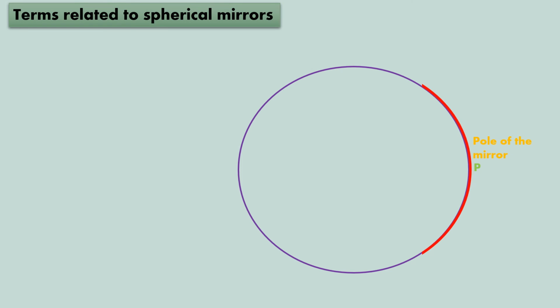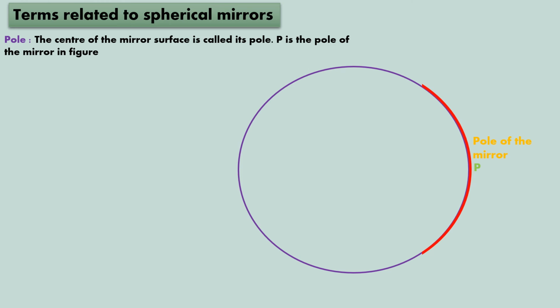This P that you see is called the pole of the mirror. Now what is the pole? The center of the mirror surface is called its pole. So this red portion that you see is the spherical mirror and P is in the center. So P is the pole of the mirror in this given figure.